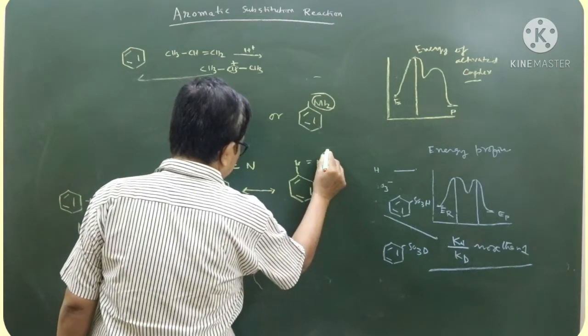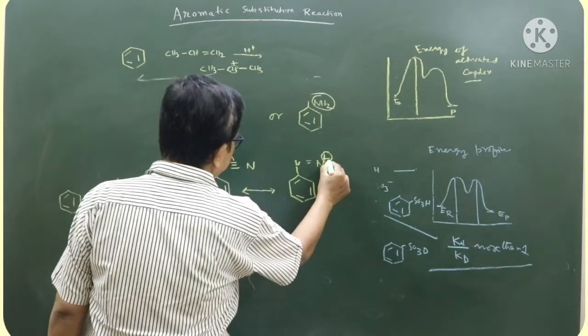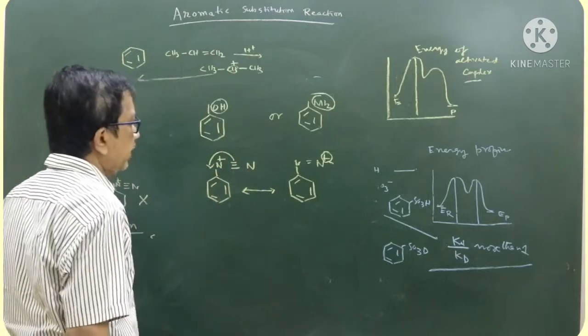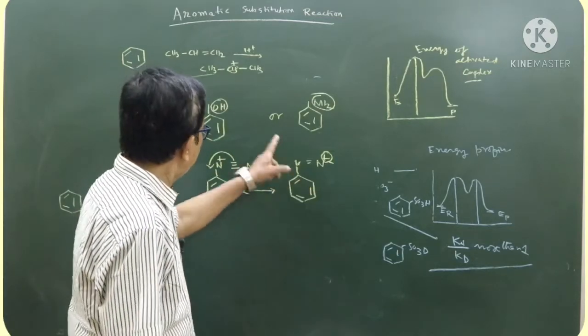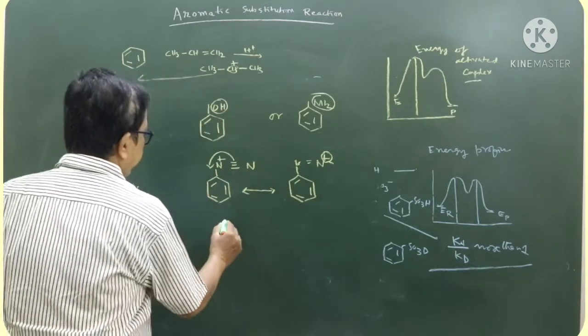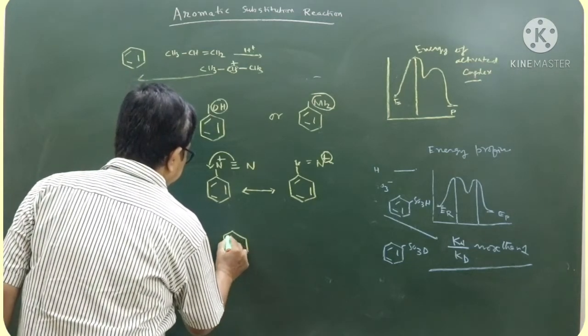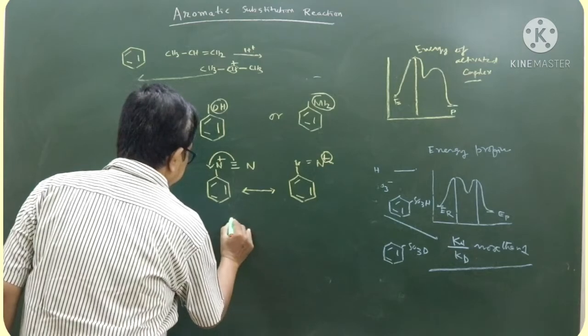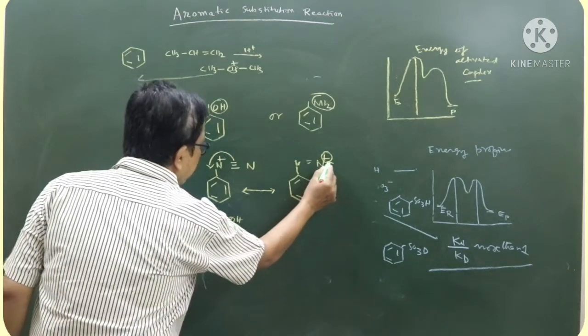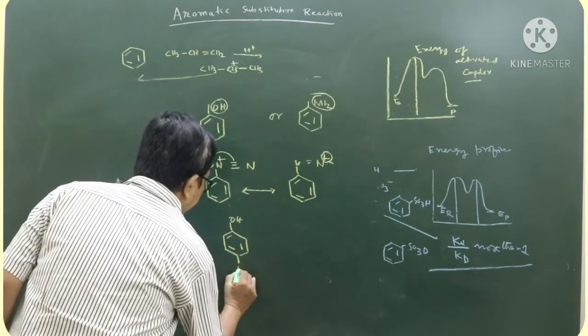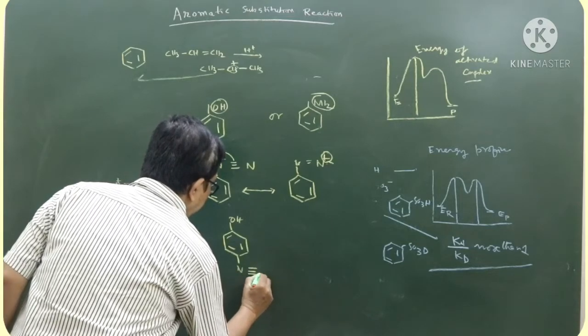This structure, where the terminal nitrogen carries the positive charge, is responsible for electrophilic substitution reaction. With phenol, what happened? This mostly attacks the para position to form a carbon nitrogen bond.